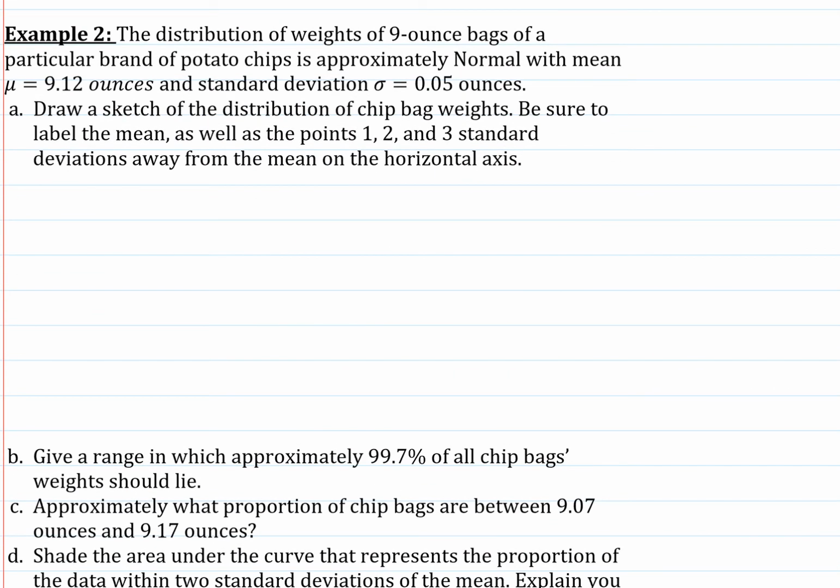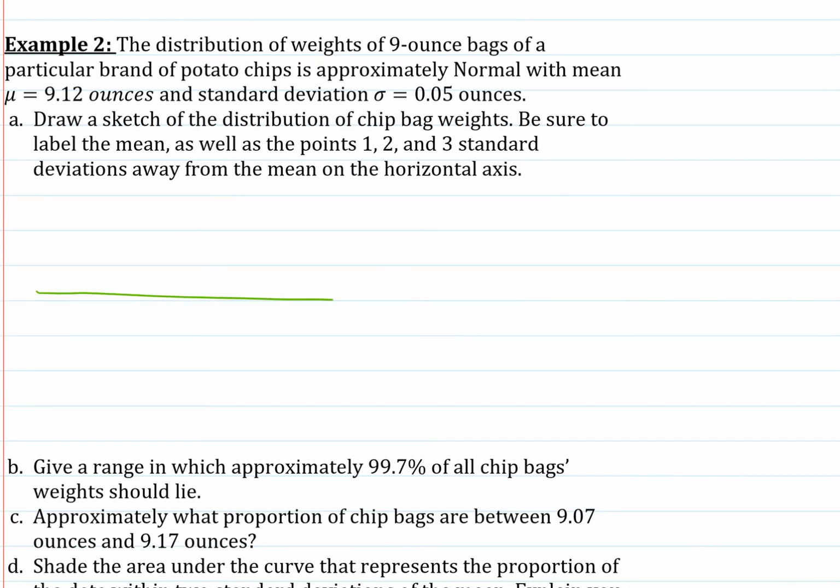So if you are a potato chip company, then you have machines that would fill your bags, but of course not every single chip is going to be exactly the same size, so there will be some variation in how heavy these bags are, right? So if you have a normally distributed curve, it's going to look like this.